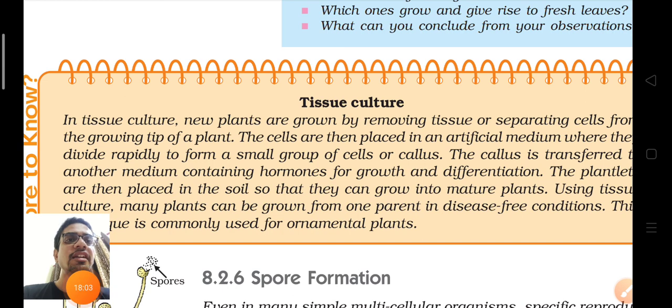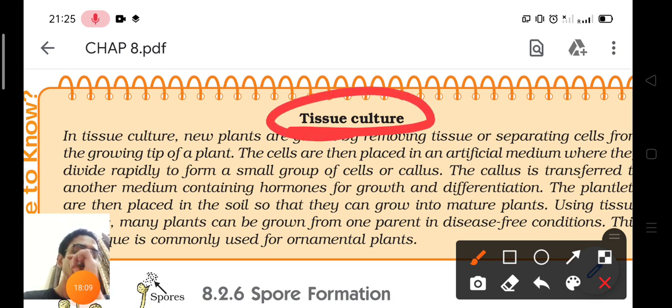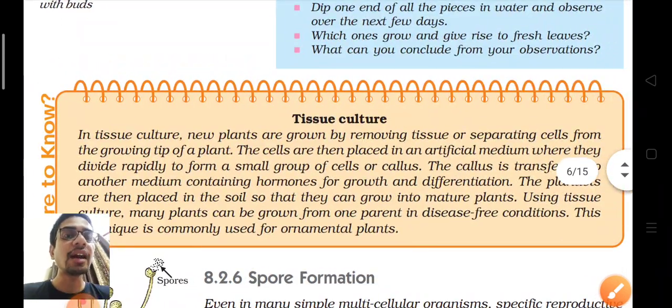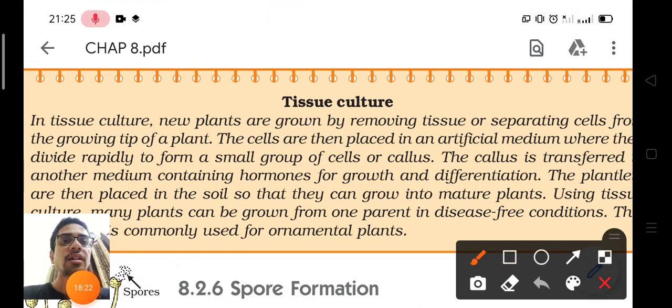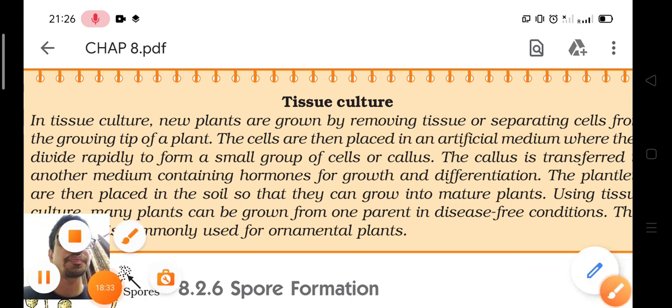So that was vegetative propagation. What is tissue culture? This is an artificial method of vegetative propagation. We can grow plants in an artificial medium. How? We just remove tissue or some cells from the growing tip of a plant. From the growing tip of any plant, we remove some tissue and place it in an artificial medium.